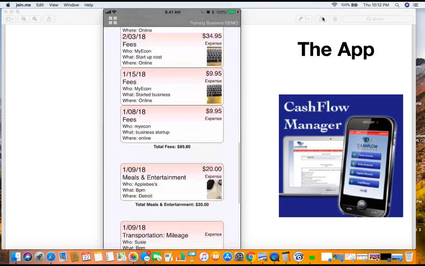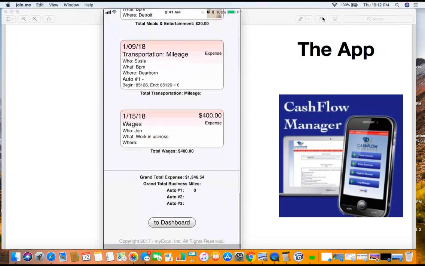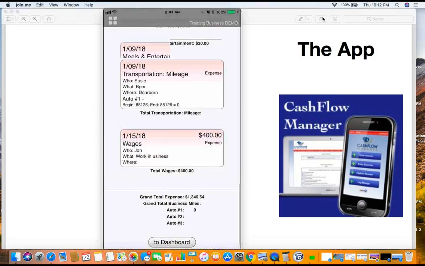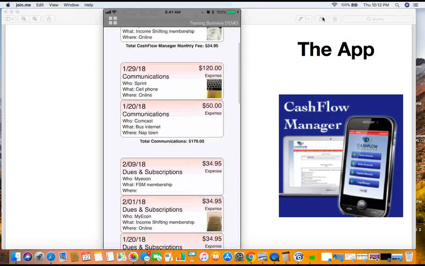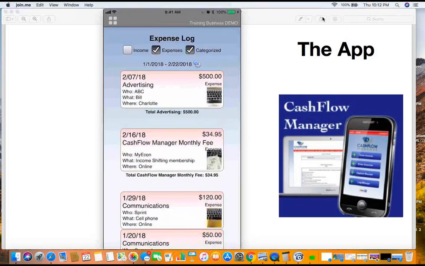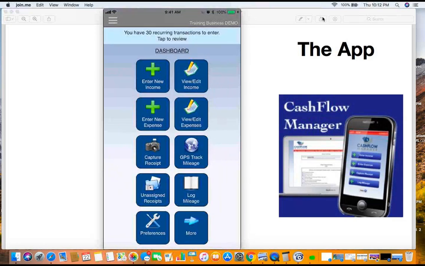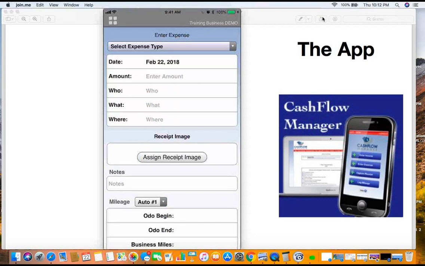When it's time for you to do your taxes, if the IRS ever calls you and says, hey, we want to see your records, then you just print it from the back of the website, and we're going to show you where that is in a second. But now, let's do another transaction here, okay? Let's go in here, enter new expense. All right? So we enter new expense again.